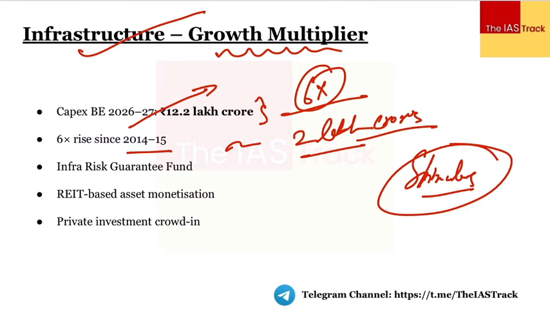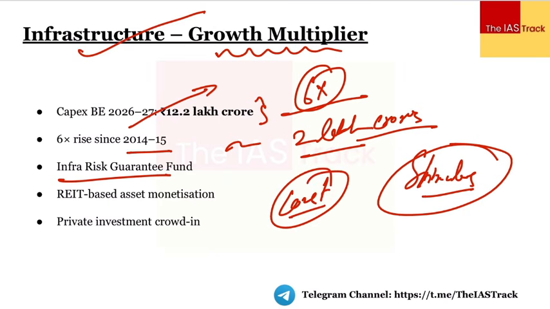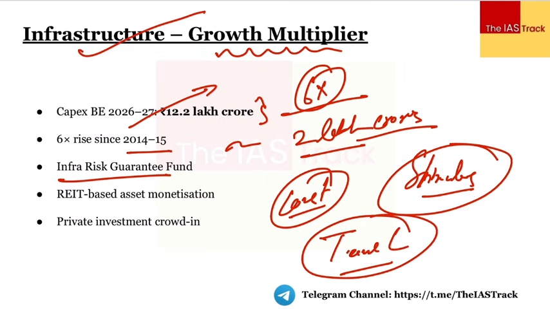Next thing is the government is focusing upon the Infra Risk Guarantee Fund. अब इसका भाई objective क्या है? पहली बात तो problems क्या है जिसकी वजह से हम लोग ये fund लेके आ रहे हैं. पहली बात कि भाई जो भी construction चलता है, let's say the government is building a particular highway or a particular transport line, there is a lot of risk involved in that construction phase. There are time and cost overruns. इसलिए बहुत ज़्यादा रिस्क इन्वॉल्व होती है. इससे क्या होता है, जो प्राइवेट प्लेयर्स हैं, they are hesitant to invest in these domains.